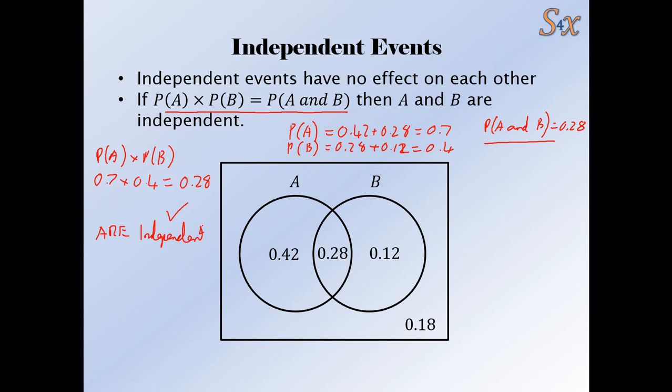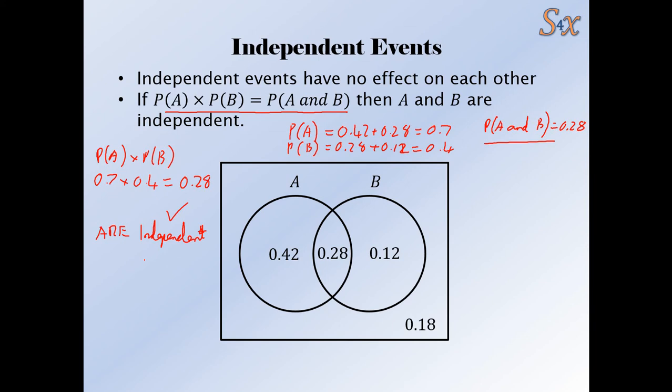Okay. So these are two events which have no effect on each other. The outcome of one does not affect the outcome of another one. It's quite difficult to tell if some things are independent. For instance, an example in school might be the probability of someone studying physics and the probability of someone studying chemistry. They're probably not independent because someone who studies physics is probably also quite likely to study chemistry because they tend to be studied together, not always, but quite often. So some subjects do have an effect on each other.